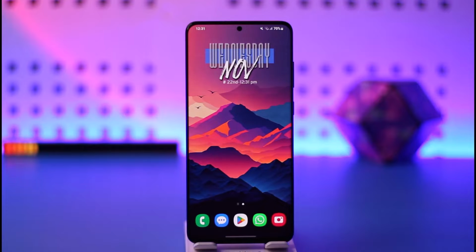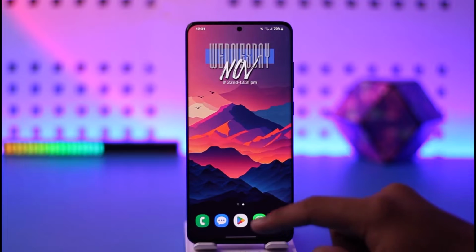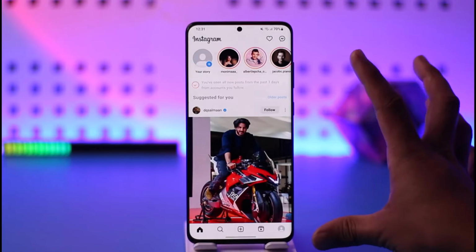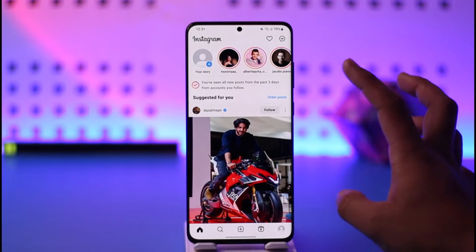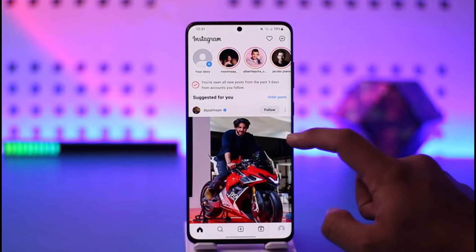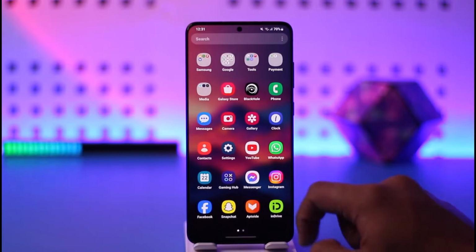So if you want to basically navigate Instagram, it's actually very simple to do so. All you have to do is first of all open Instagram. This is the interface you're going to see, depending upon whether you're using an Android or iOS. Now if you want to go back, you can just use the back gesture like this.